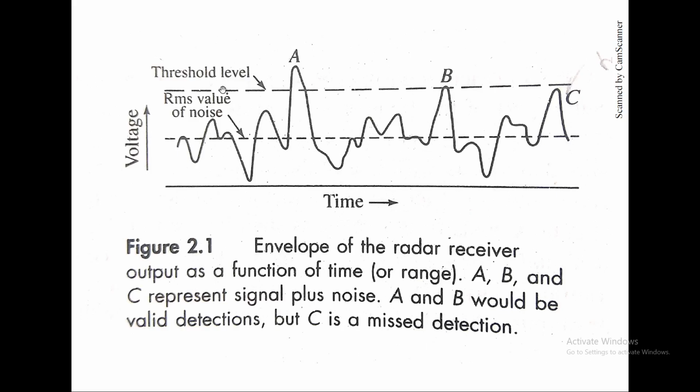This is the threshold, so when it crosses the threshold, A and B are valid detections, where the target is surely detected. But C is a missed detection. That means C is also a target, but due to a small loss of voltage, it has not been detected.